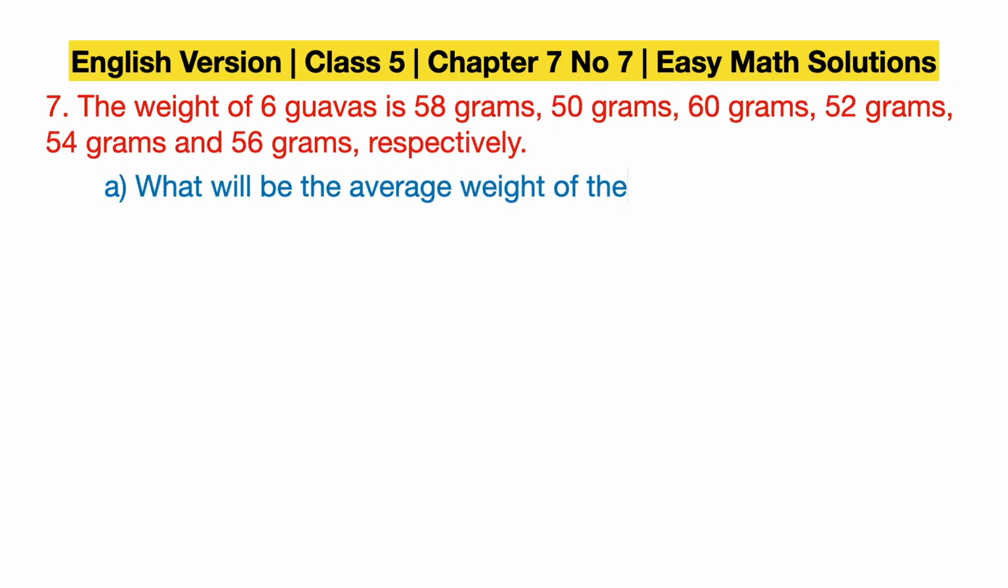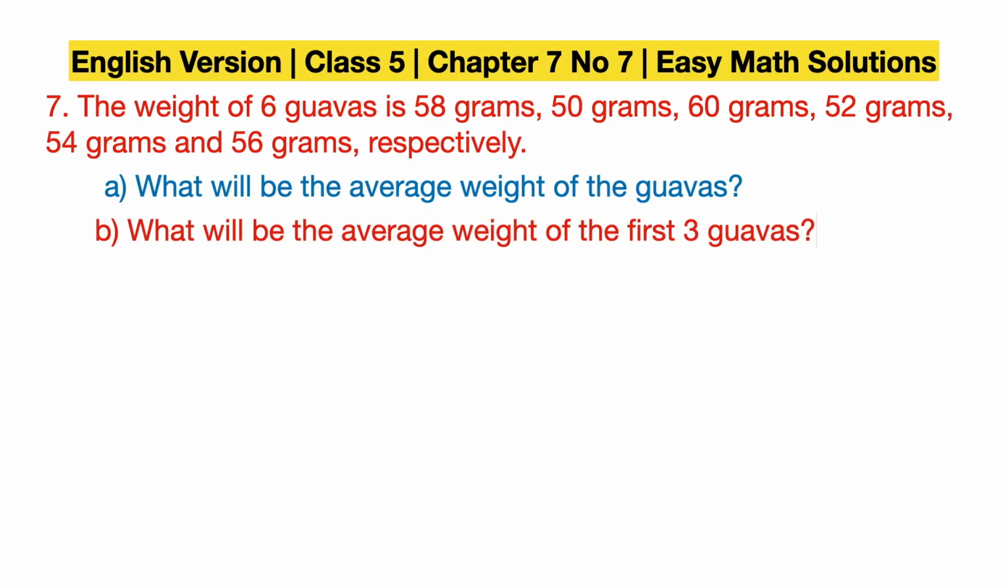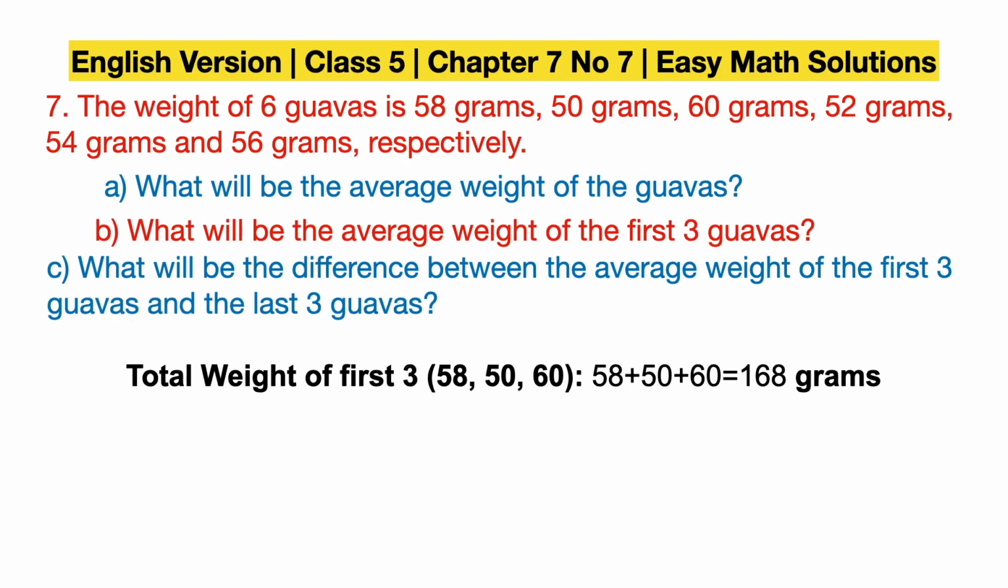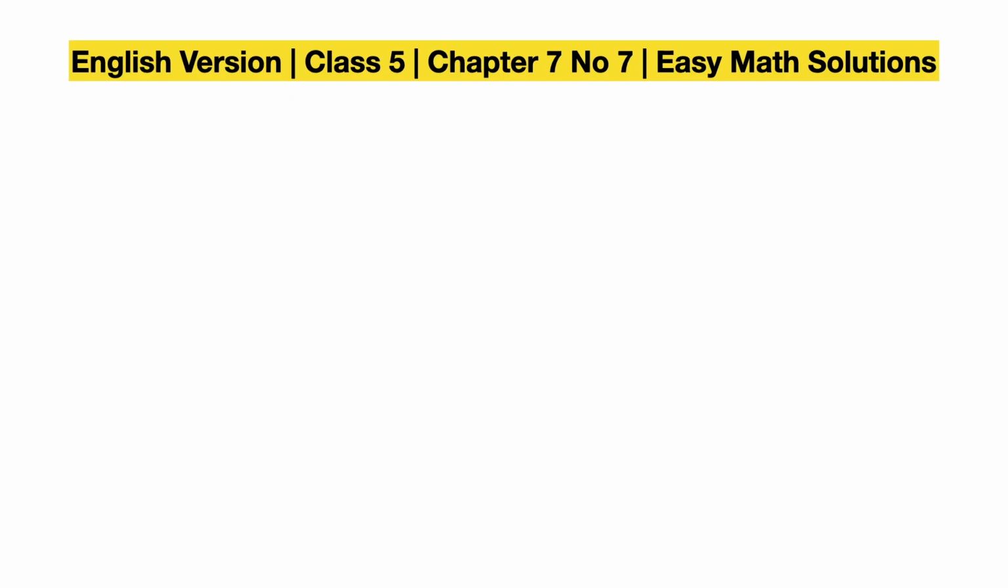in B, they want to know what will be the average of the first 3 guavas. Then we add the first 3 guavas: 58, 50 and 60 equal to 168 gram. Then average: 168 divided by 3 equal to 56 gram.